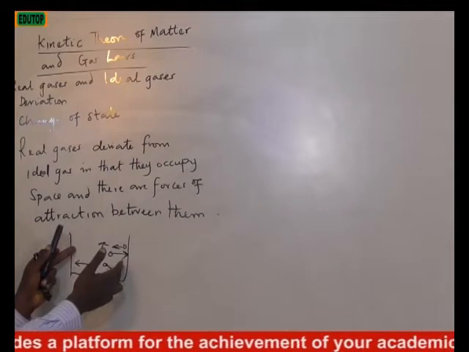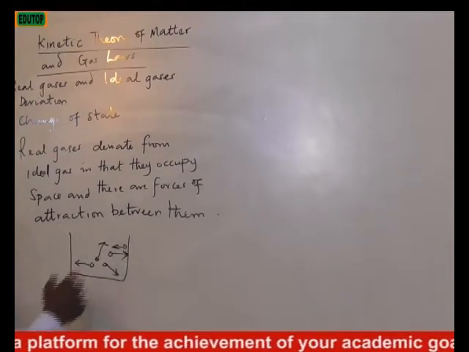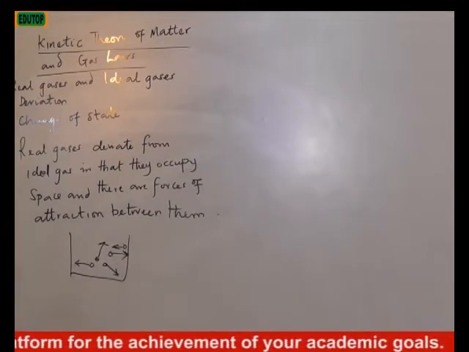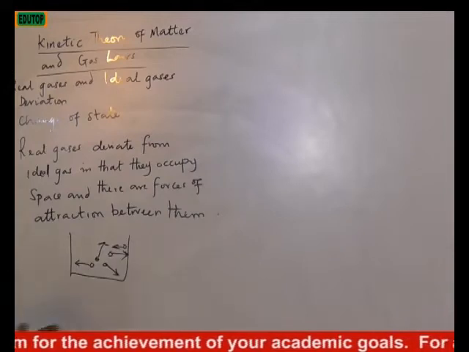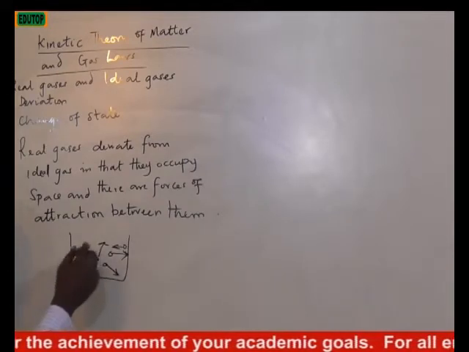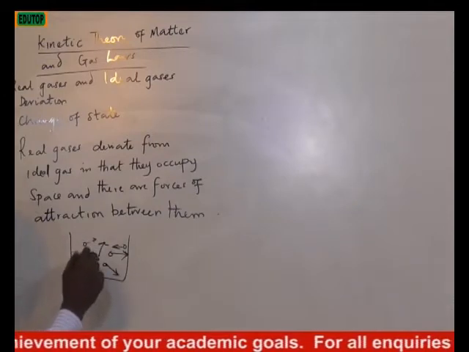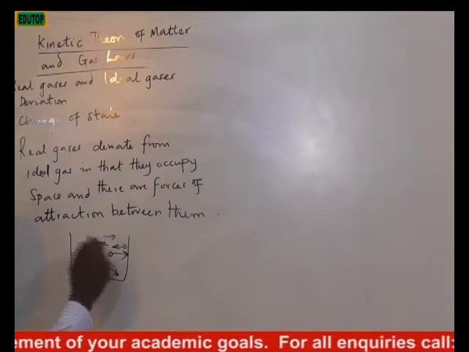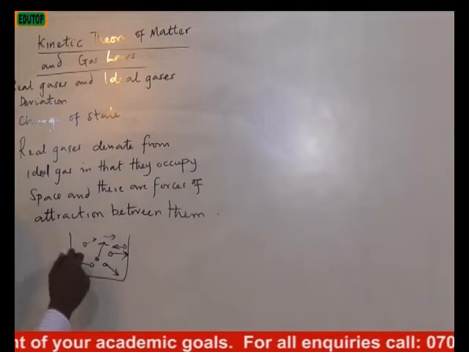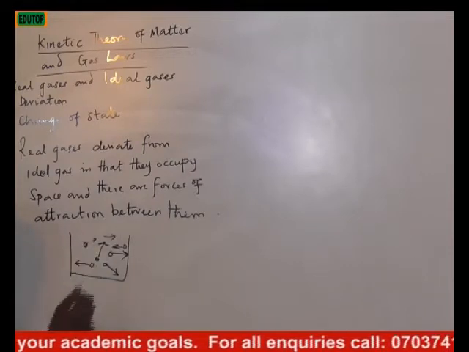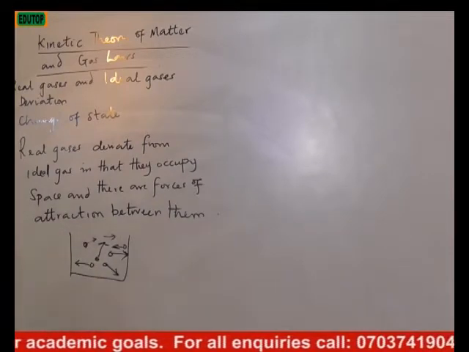Space. Because they are matter and there are forces of attraction between them.